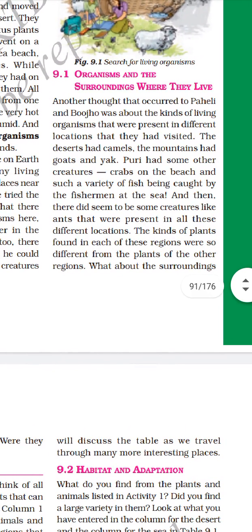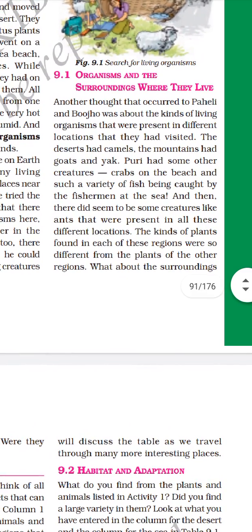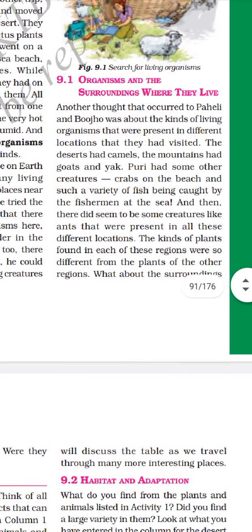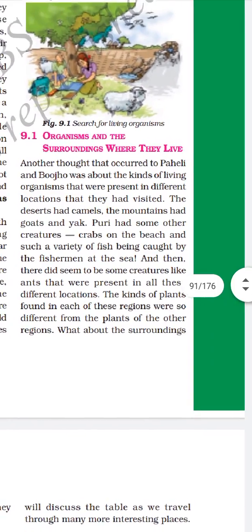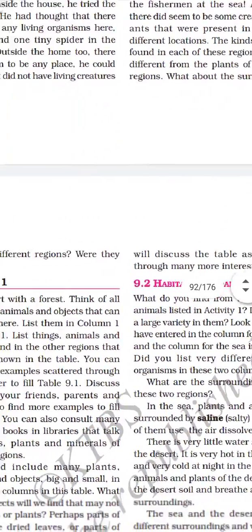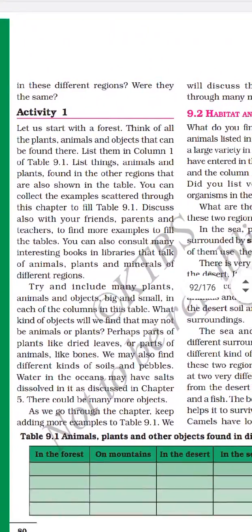Such a variety of fish being caught by the fishermen at the sea. And there did seem to be some creatures like ants that were present in all these locations. The kinds of plants found in each of the regions were so different from the plants of the other regions. What about the surroundings? In the regions, were they the same?